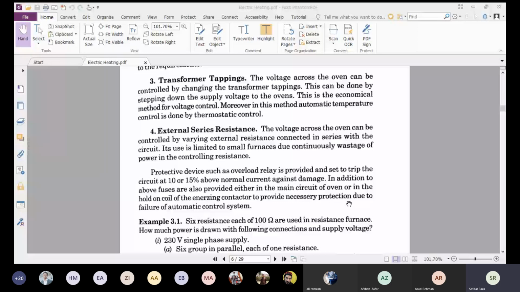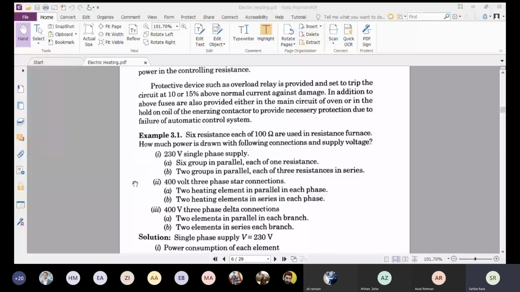So definitely we are going to play with a huge amount of heat, a huge amount of current, a huge amount of potential. So definitely we have to apply protective devices in order to save the equipment, in order to save the human body. So now we will proceed towards an example.